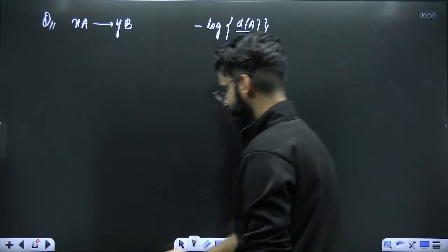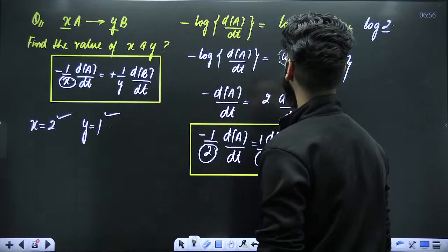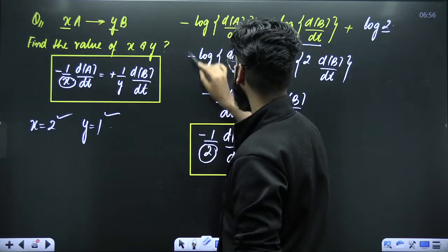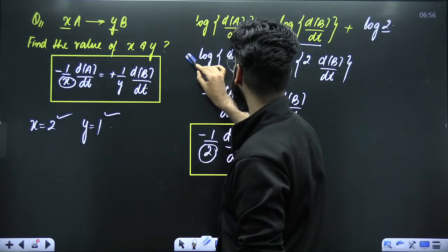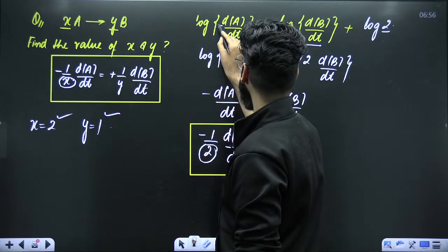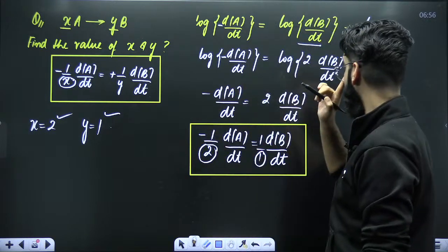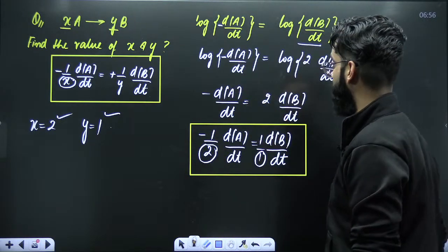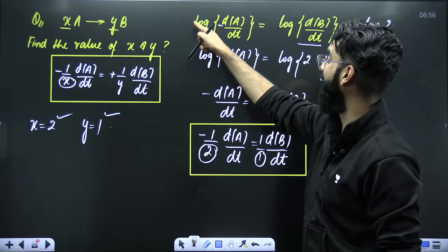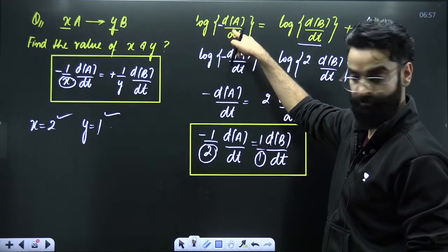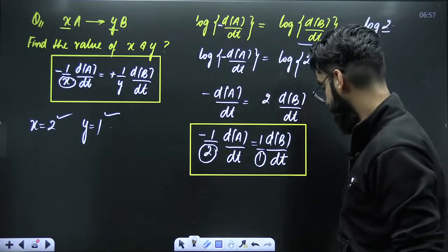Guys, just a second. I think there was one mistake which we did. This is not minus here. It is minus here, basically, okay? It is minus here. Then when you take the antilog, right? Then it becomes minus d upon dt. So do the correction. It was not minus outside. It was minus inside, right? Okay, it was minus inside.